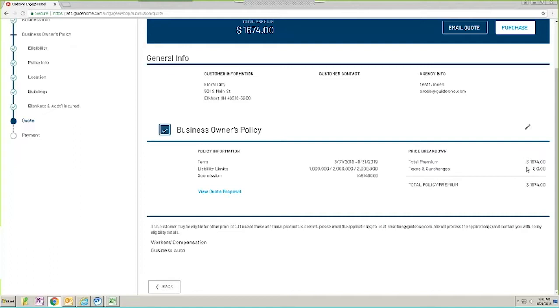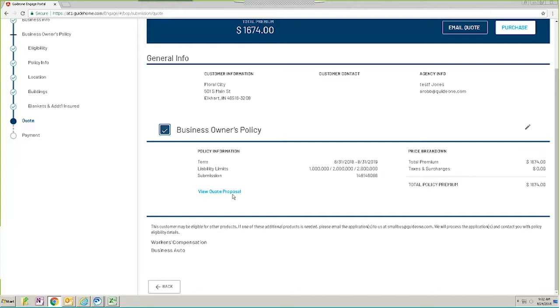To the left is the View Quote Proposal. We're not going to show you that at this point, but you would click on that. It will bring up everything that you quoted, and that includes anything that you changed and anything that we defaulted for you. You can save that to your desktop. You can save that and email it to your insured, whatever you need to do.